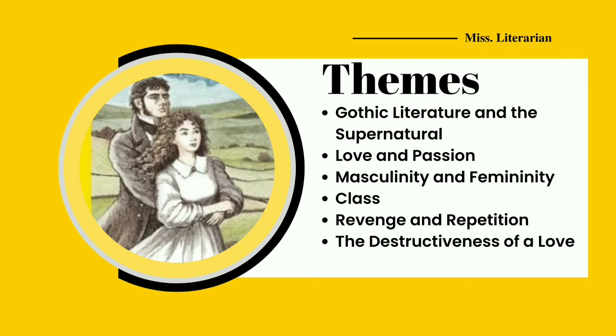Gothic literature and the supernatural. The novel has ghost and spirit appearances. For instance, Heathcliff, who was in love with Catherine, seeks to have visitations from the ghost of his beloved Catherine. Love and passion, masculinity and femininity, class structure of the Victorian era, revenge and repetition, destructiveness of love.